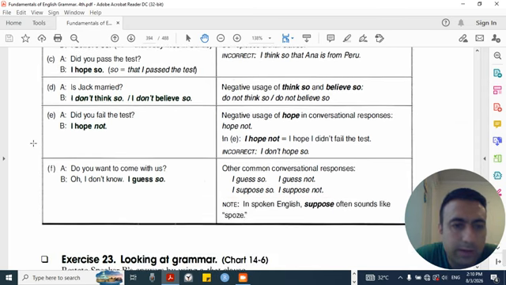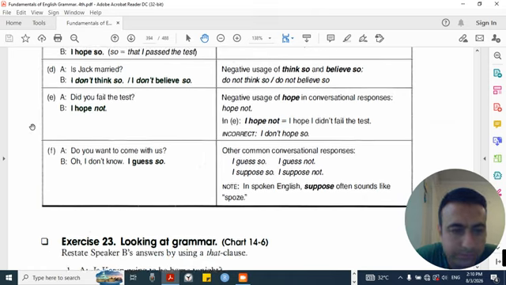D. A. Is Jack married? B. I don't think so. I don't believe so. This is the negative usage of think so and believe so: do not think so, do not believe so. E. A. Did you fail the test? B. I hope not. This is the negative usage of hope in conversational responses: hope not. In E, I hope not means I hope I didn't fail the test. Incorrect: I don't hope so.